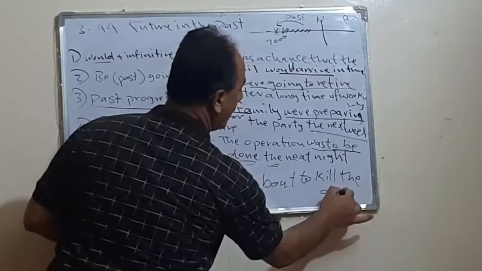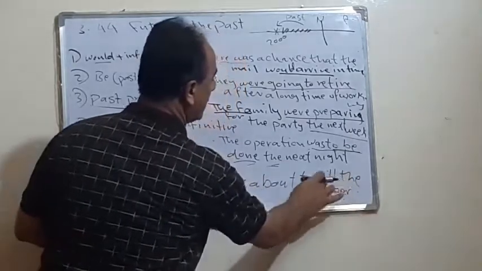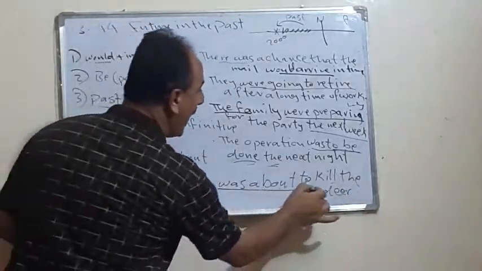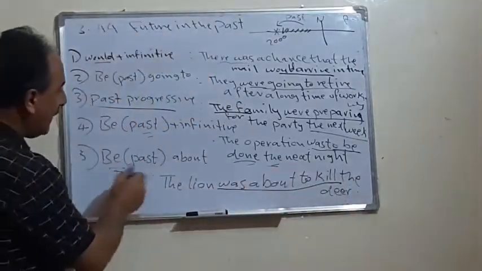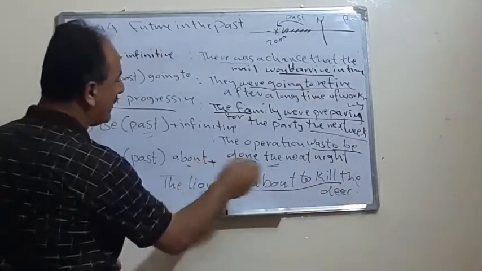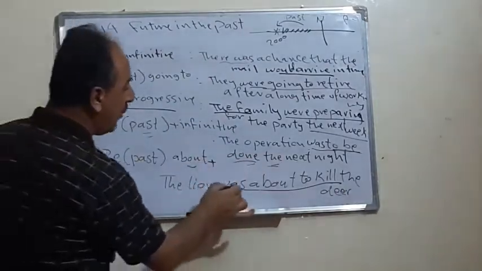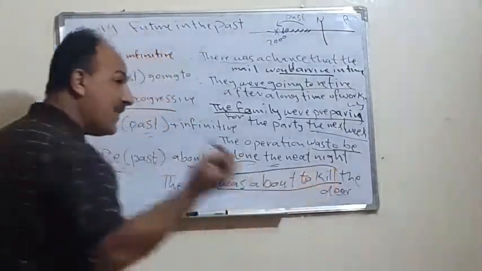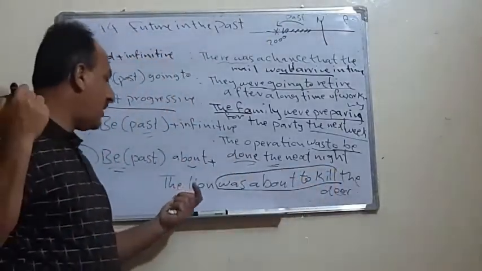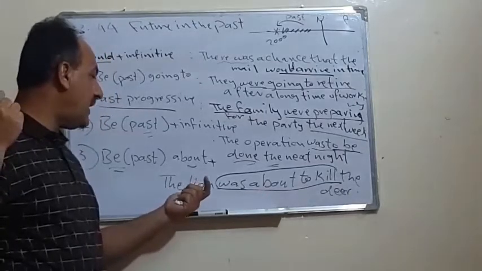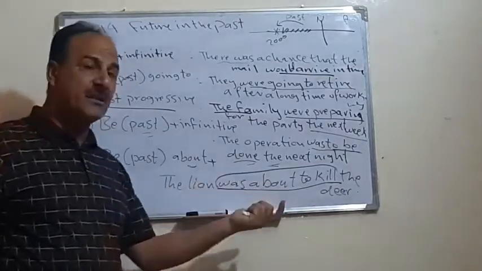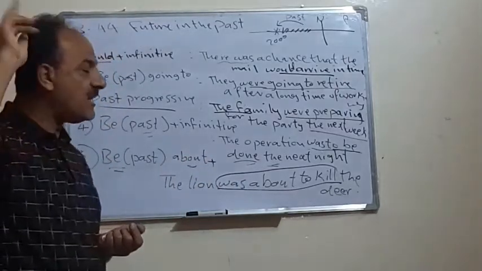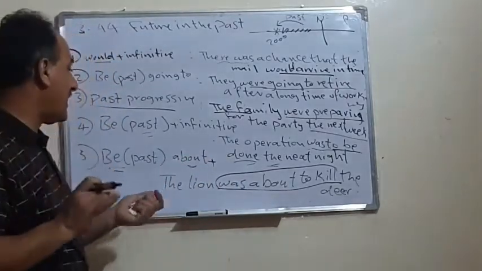I don't know why you like the verb kill. That's a bad verb. Anyhow, be plus about, of course, about followed by infinitive. So was about to kill the deer. This is in the past. At that time, maybe it did not kill the deer, but we say it was about to kill. For example, we can say that the deer ran away and escaped from that accident.